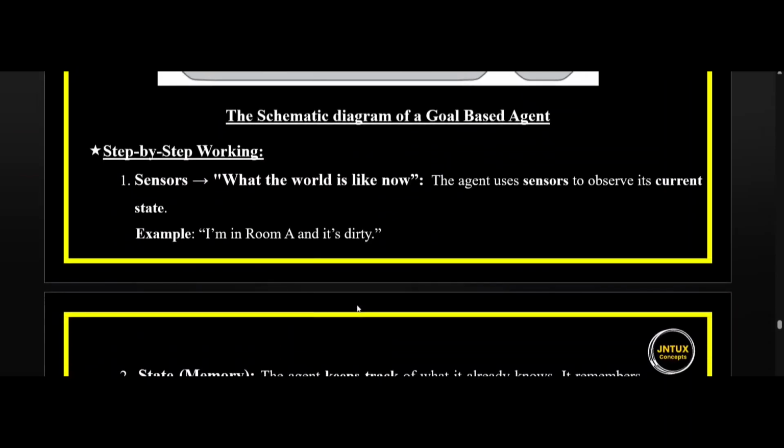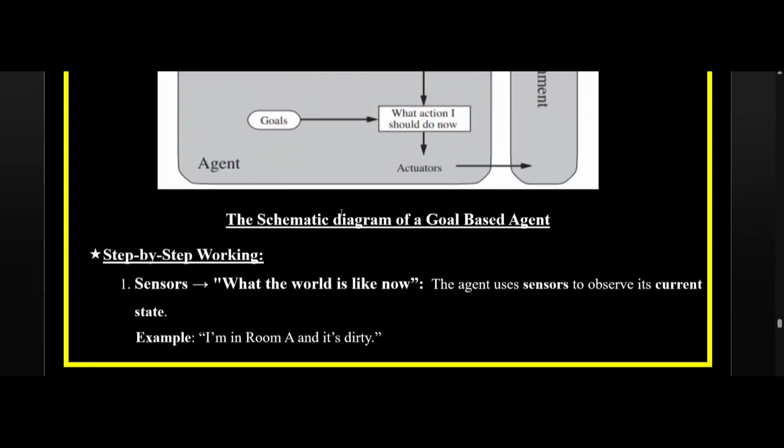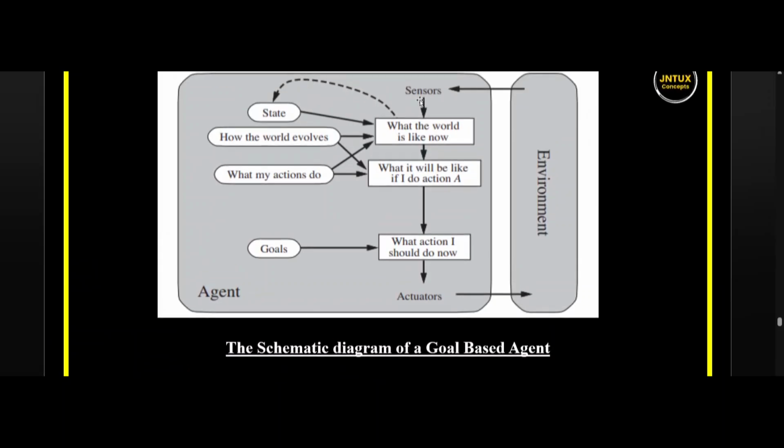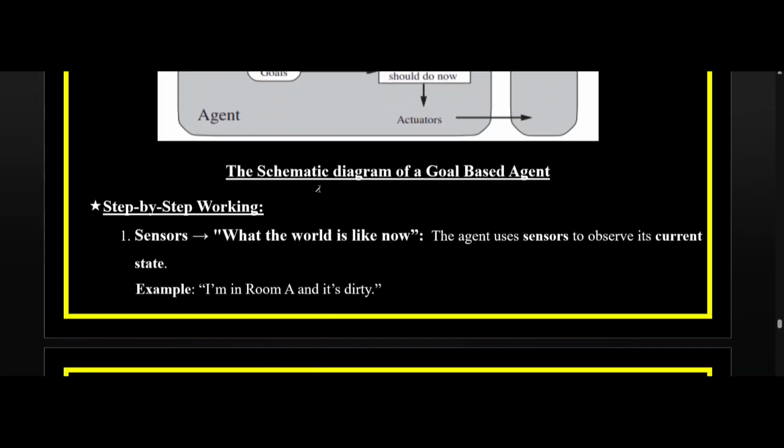Firstly, we have the sensors and what the world is like now. In the diagram we can see the sensors are directly connected to what the world is like now. So what happens between these two? The agent uses sensors to observe its current state.